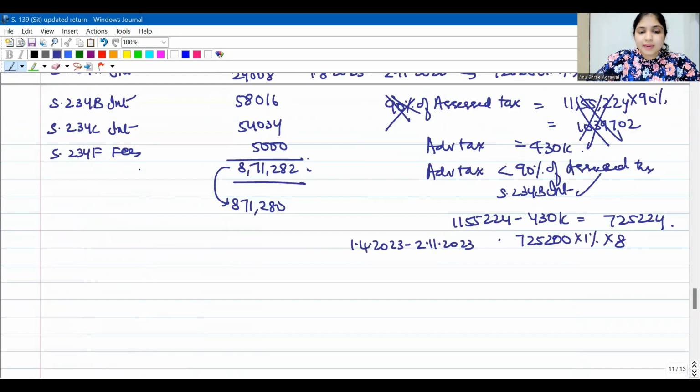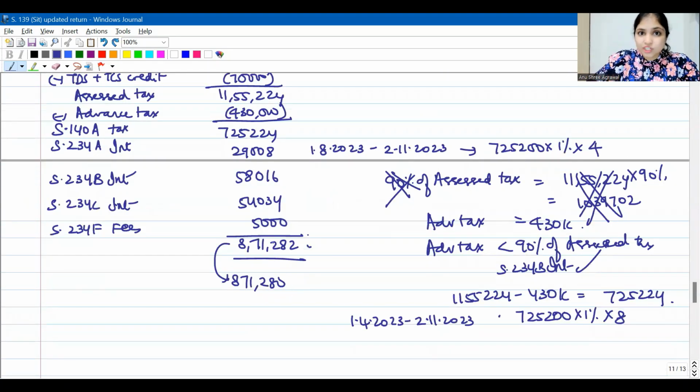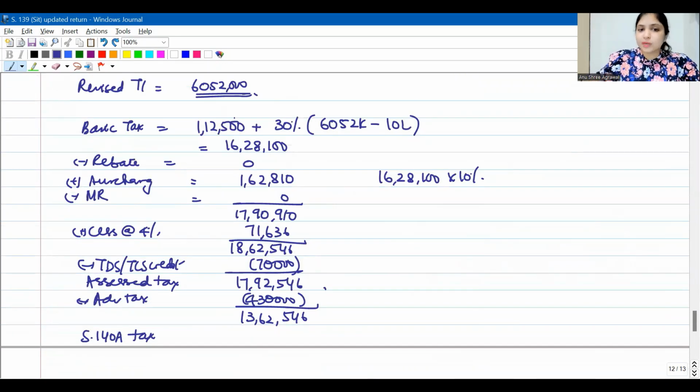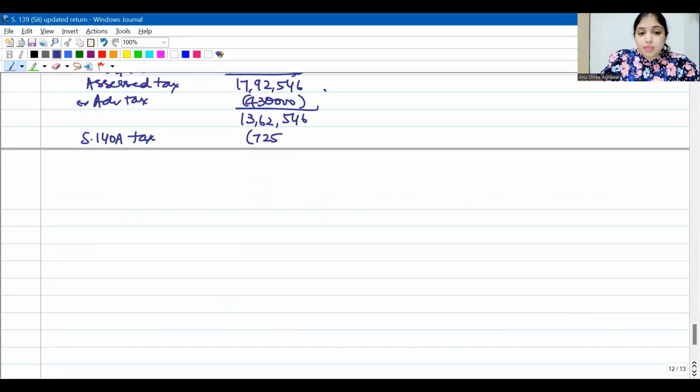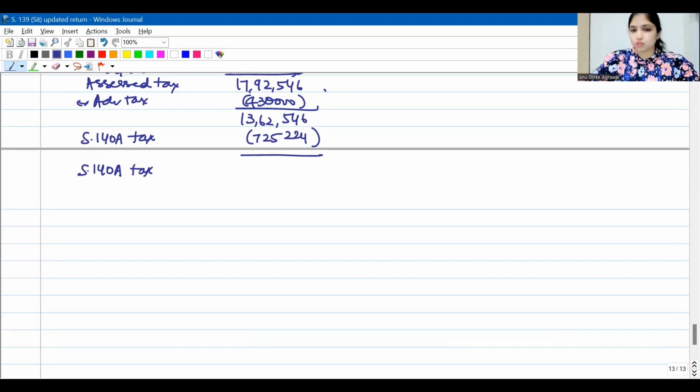See, he already paid 8,71,280 under the original return, right? That had included self-assessment tax of 7,25,224. So he has already paid 7,25,224. So how much more section 148 tax does he have to pay? We are understanding how much more self-assessment tax he has to pay. 6,37,322 more he has to pay in the form of self-assessment tax.